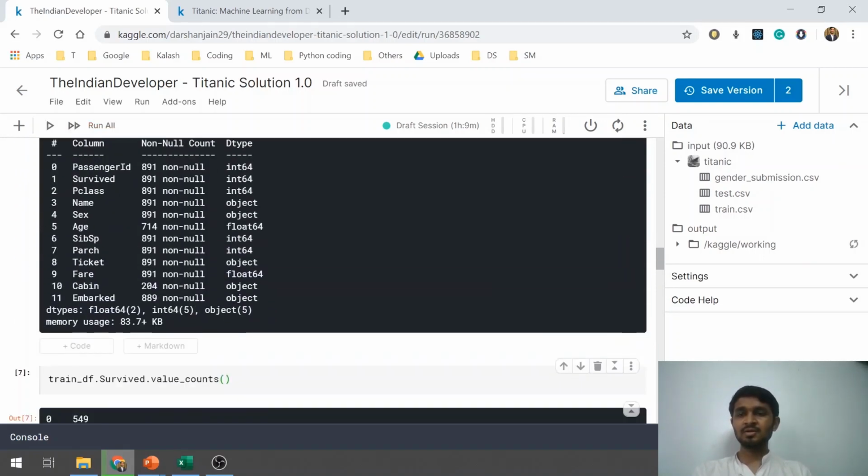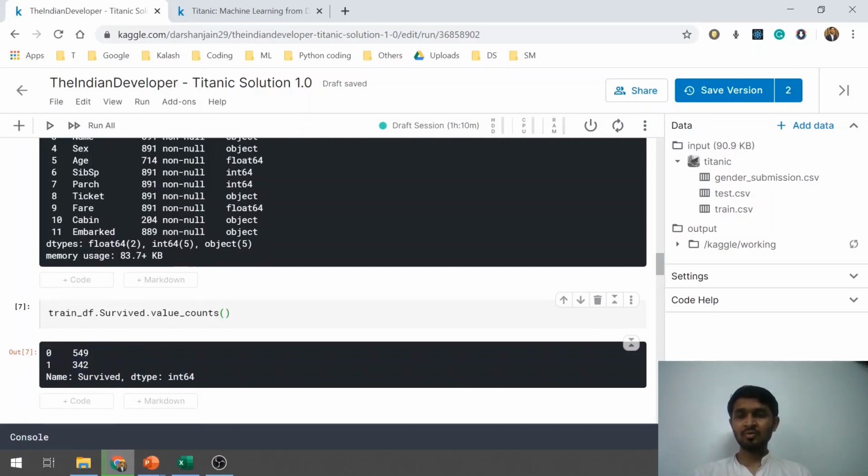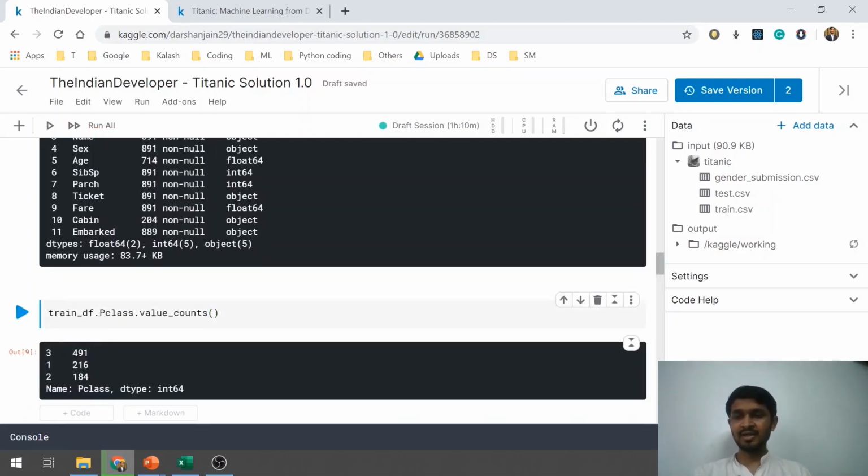As you can see, I have shown you the value count for the survived column, and it is zeros and ones. That's the reason why I have marked that in green. Let me show you the value count for Pclass. It is again a numeric value, 1, 2, 3, with the number of times it's repeated here. So that is also the reason why I've marked it in green.